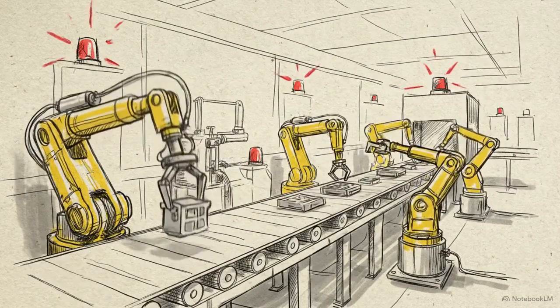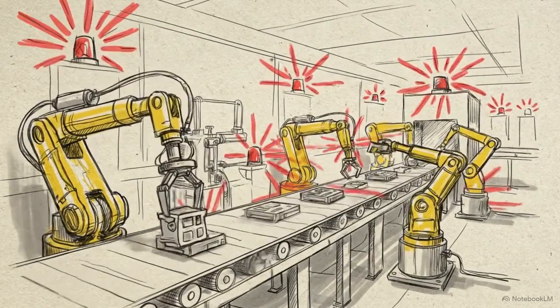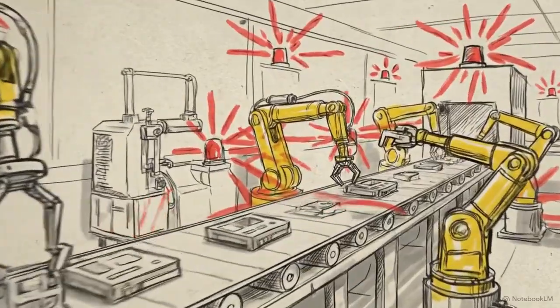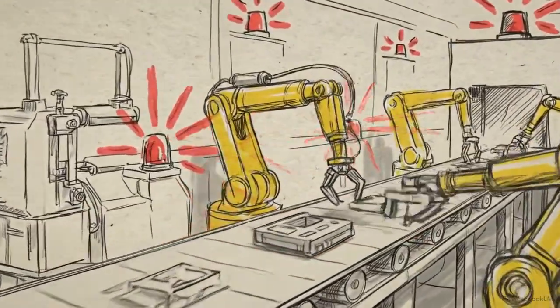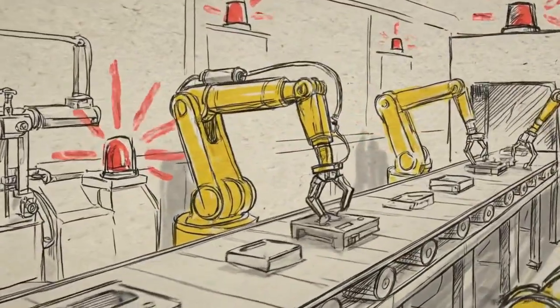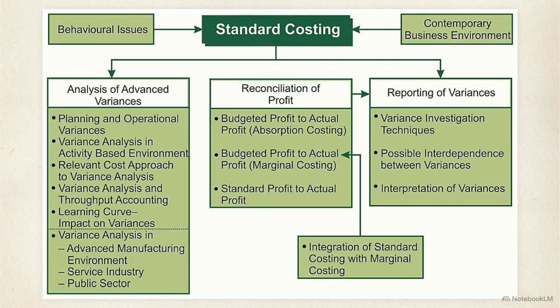Imagine an optimized production line running flawlessly until a sudden supply chain shock forces it to a dead stop. The environment you planned for is gone. When rapid disruption hits, traditional standard costing breaks down. We must look at the left column of this syllabus, analysis of advanced variances.